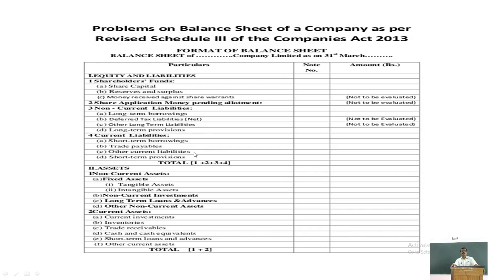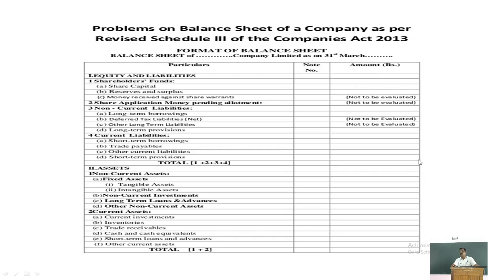These are the various current liabilities, and for each item of these liabilities, long-term or current, any details should be shown under separate notes, and only the net amount you have to show in this format. So that will be the total liabilities.